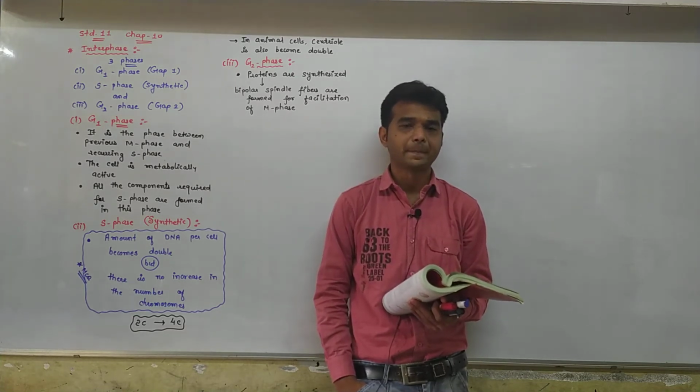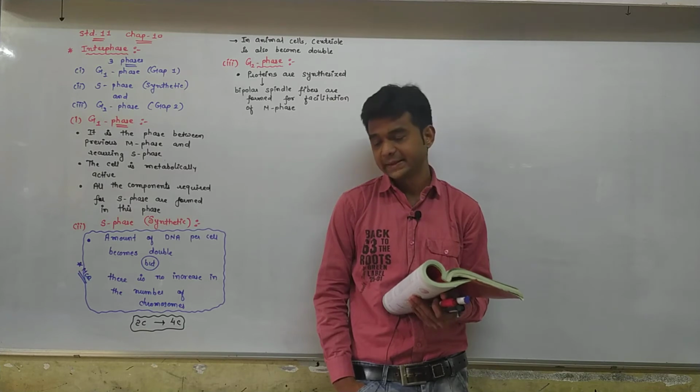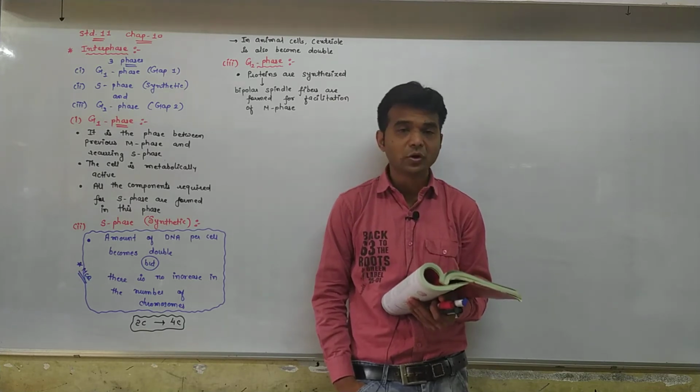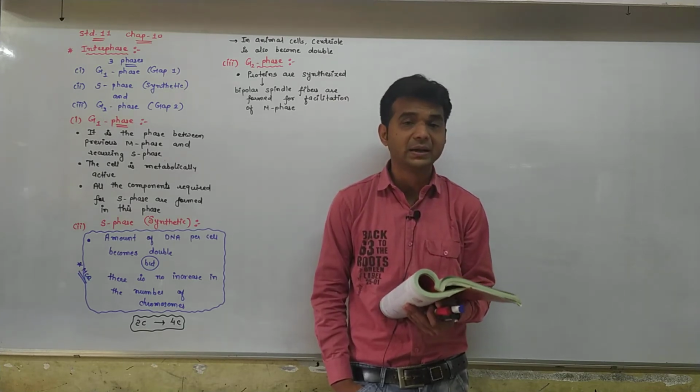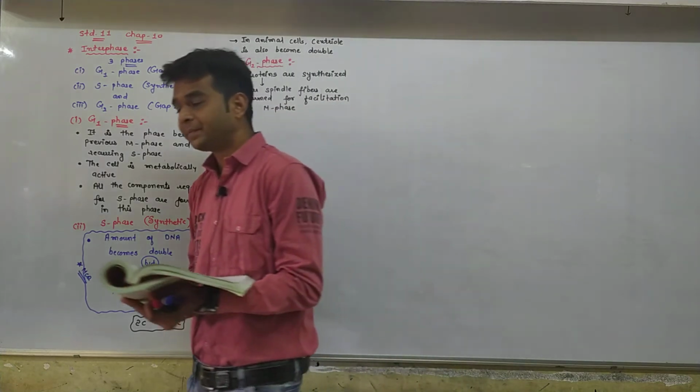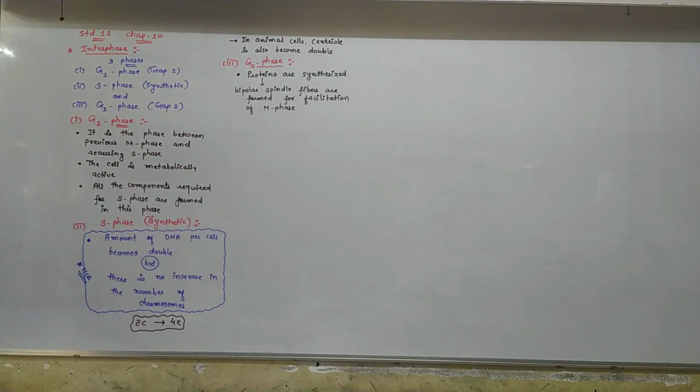So in the human body, the heart cell and nerve cell, we say the neuron, remain in the G0 stage for a long time, permanently.